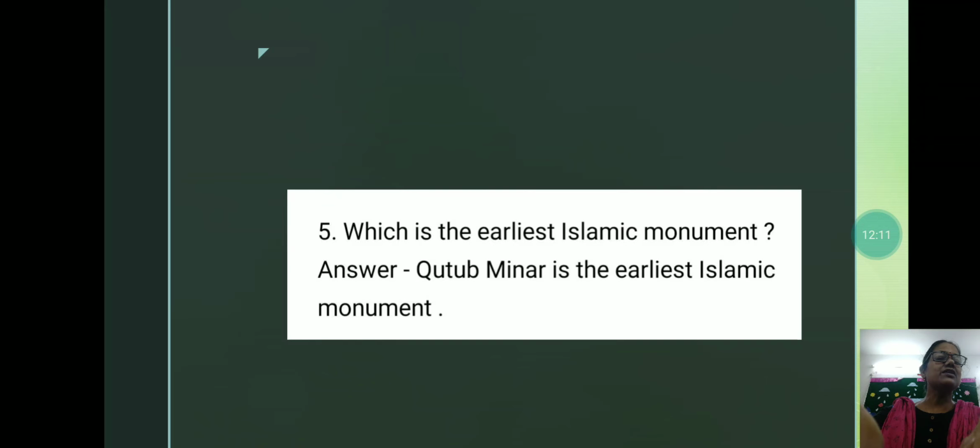Now, which is the earliest Islamic monument? Qutub Minar is the earliest Islamic monument. This is the picture of Qutub Minar.